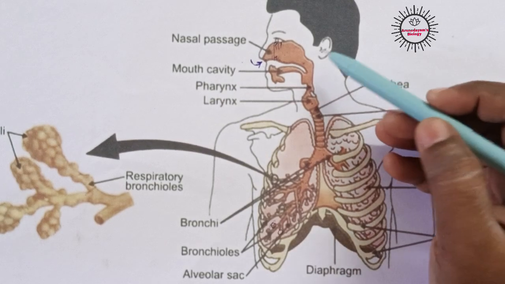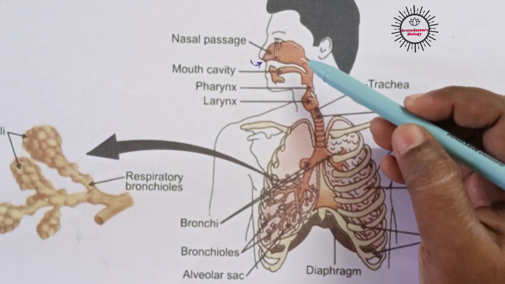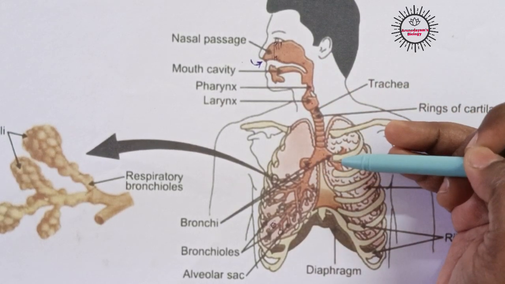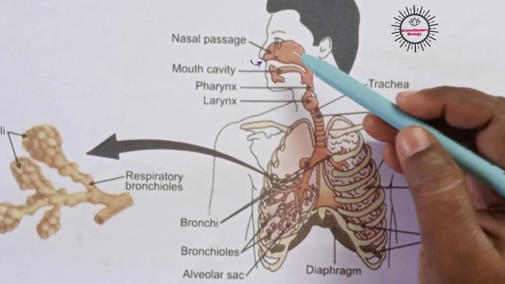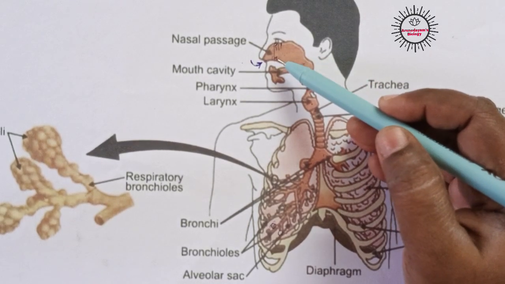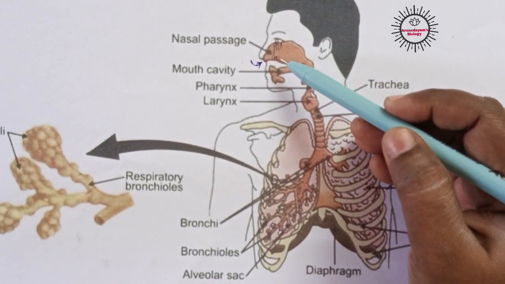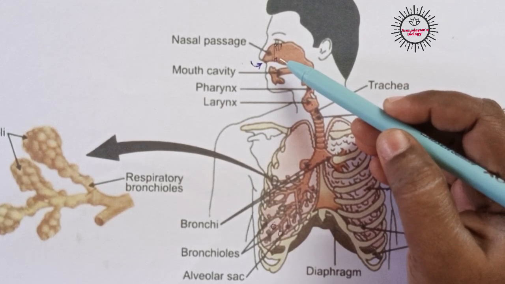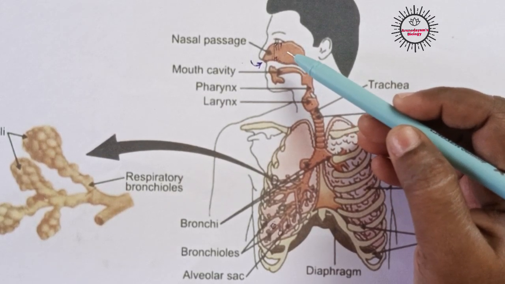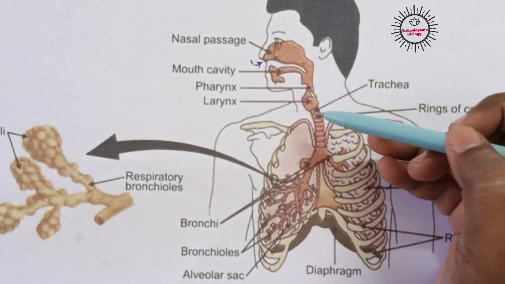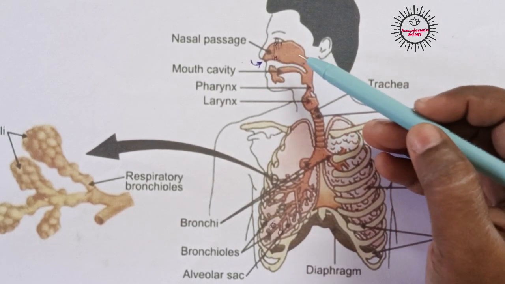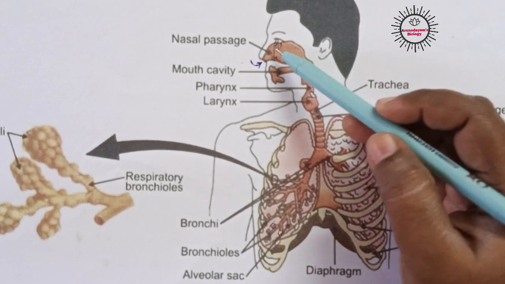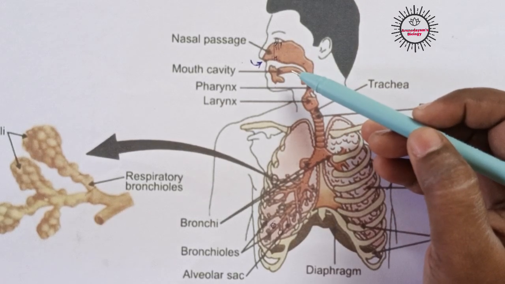These dust particles must not enter our lungs. For that purpose, our nasal cavity contains fine, small hair-like structures which act as filters. So here in the nasal cavity, air is filtered by fine hair-like structures.